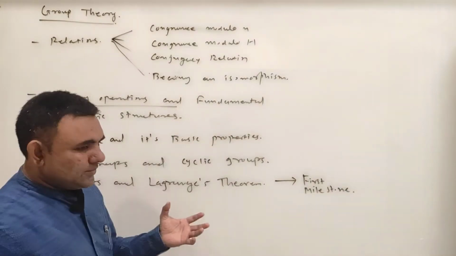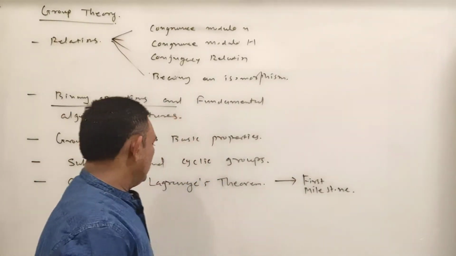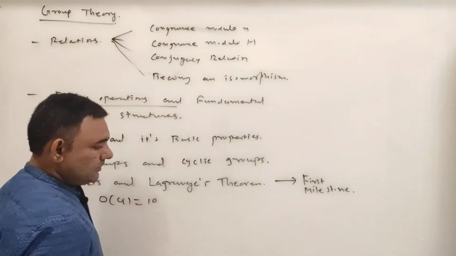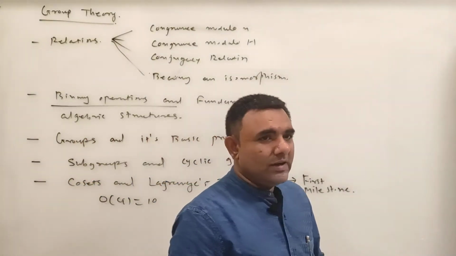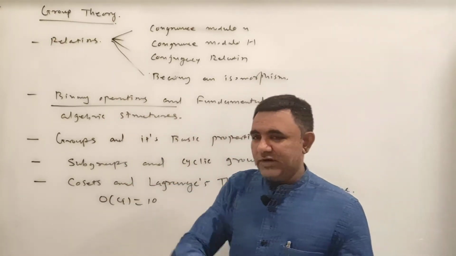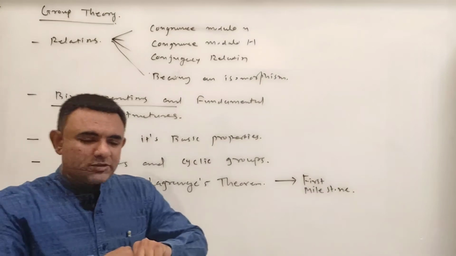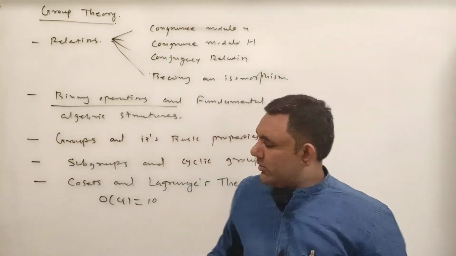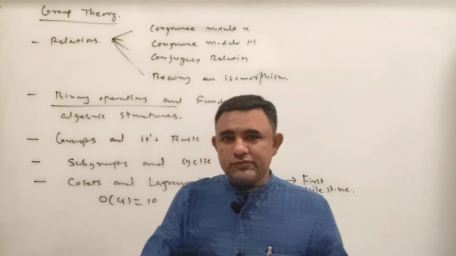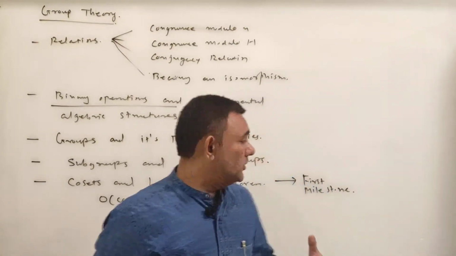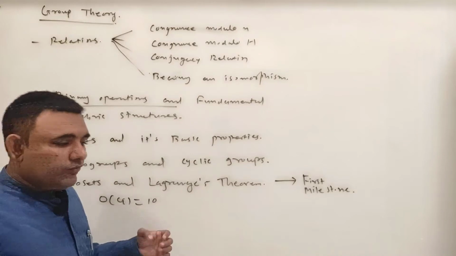If you know Lagrange's theorem, suppose the order of G is 10, then immediately you can claim that either it is abelian or non-abelian. If it is abelian, then it must be cyclic, and if it is non-abelian, then it must be of this form. So by Lagrange's theorem, groups will start to unfold. You will get some information from the group without knowing the group.